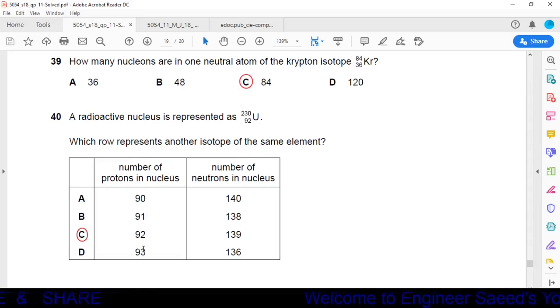Now as discussed, what is meant by isotope? Same atomic number, so same atomic number means 92. Atomic number should be the same but mass number can be different. So option C is the correct option.